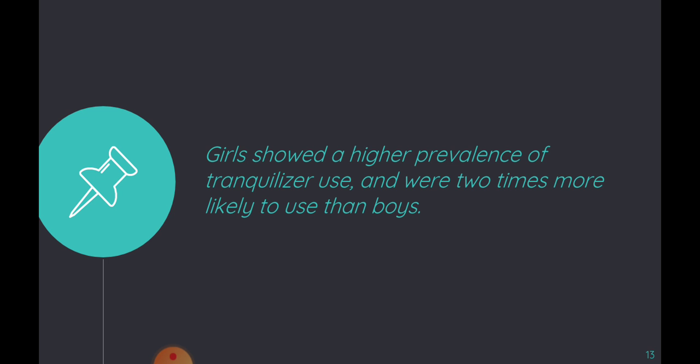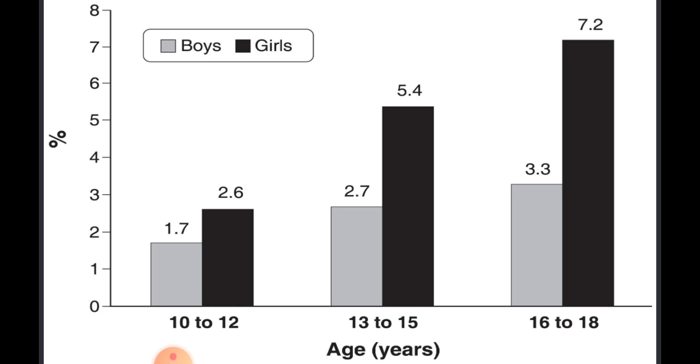The other concept is that girls showed a high prevalence of tranquilizer use, and were 2 times more likely to use them than boys. It is shown in this graph that in the age group between 10 to 12 years, the ratio of girls who take tranquilizers is double that of boys. The girls' percentage is 2.6 and the boys' is 1.6. That is double, and the next onward is the same as previous.